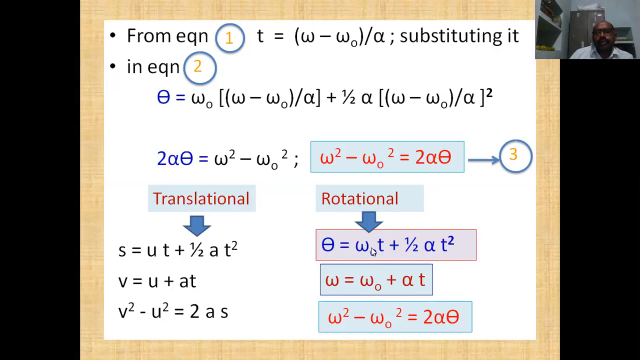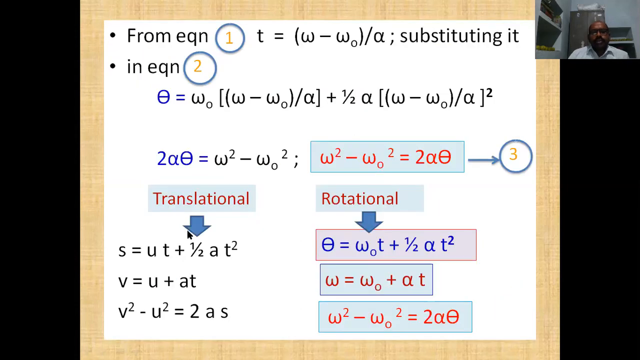Here s is equal to ut plus half at square. Correspondingly, theta is equal to omega naught t plus half alpha t square. Where v is equal to u plus at, omega is equal to omega naught plus alpha t. Here v square minus u square is equal to 2as, and here omega square minus omega naught square is equal to 2 alpha theta. These are the equations in both motions, the translational and rotational motions. These are the kinematic equations.